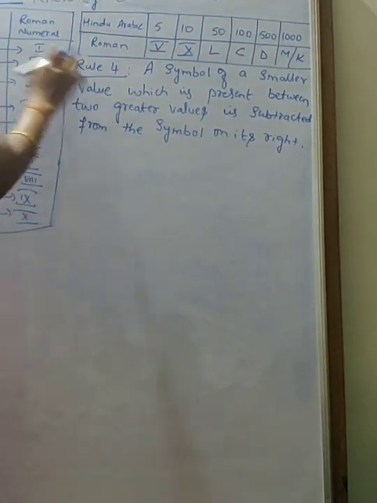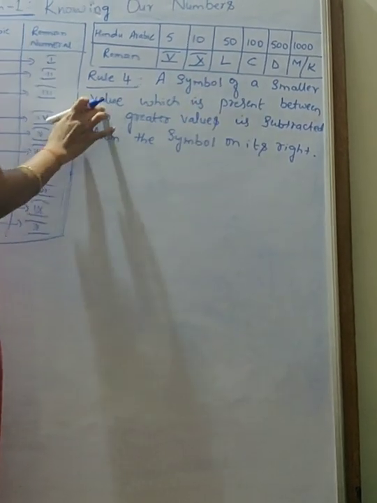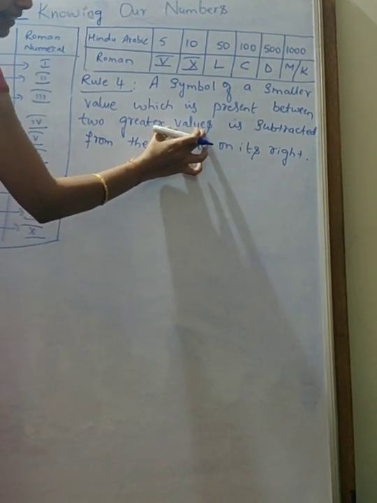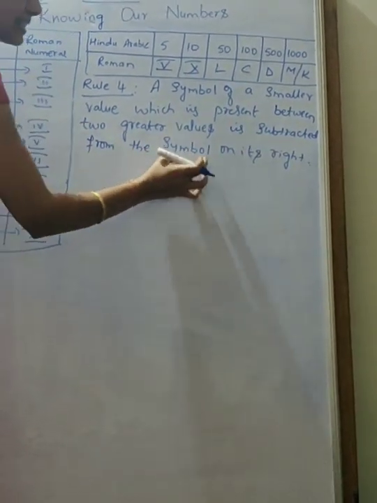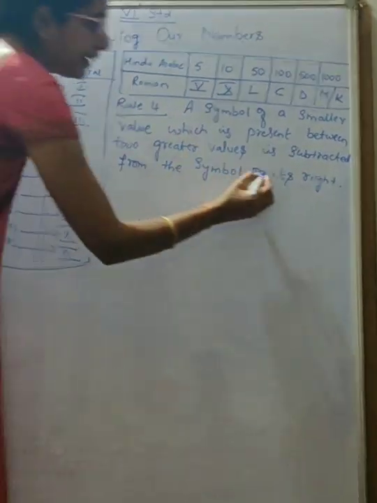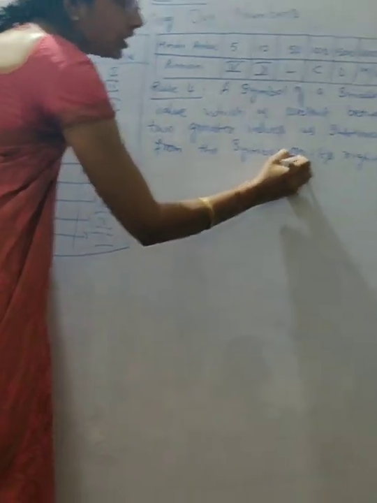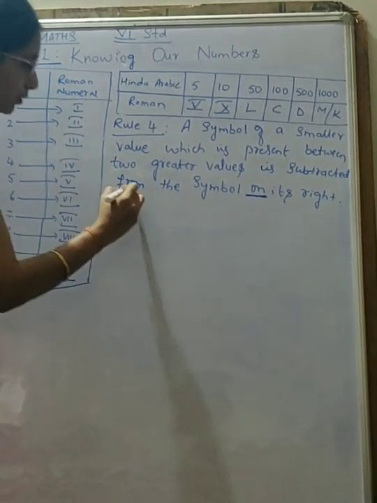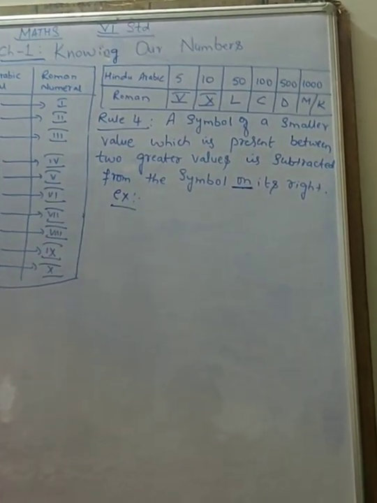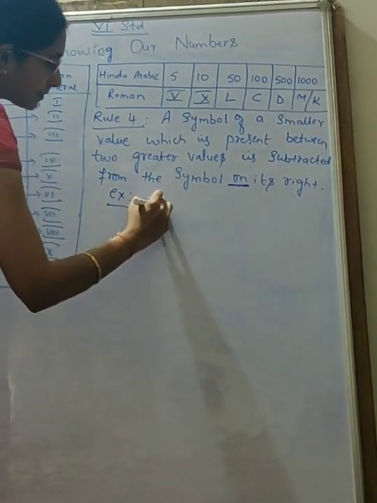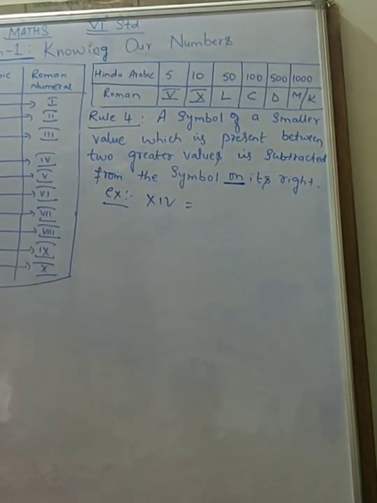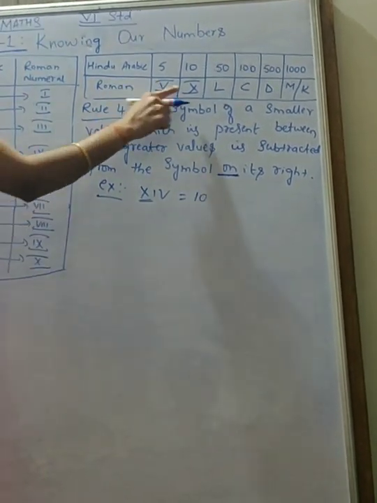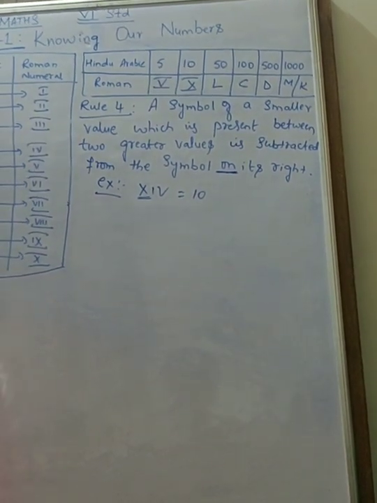See, listen carefully. What does rule 4 say? A symbol of a smaller value which is present between two greater values is subtracted from the symbol on its right. That means whatever smaller value symbol is present, it will be subtracted from the symbol on its right. Through an example we shall understand. See, for example, if I take this example, this says 10, correct? X, capital letter X, means 10 plus.